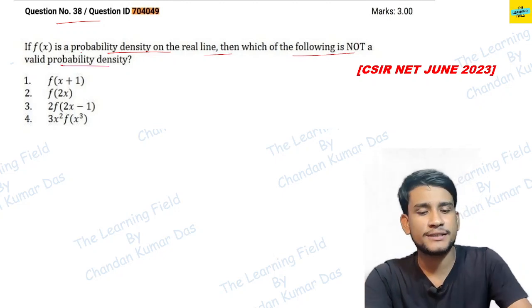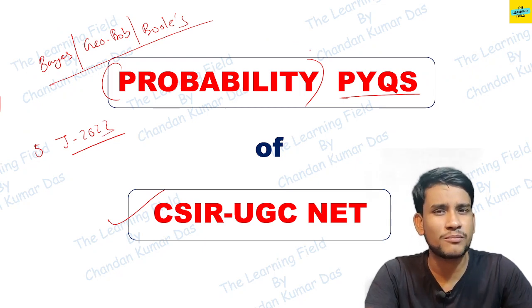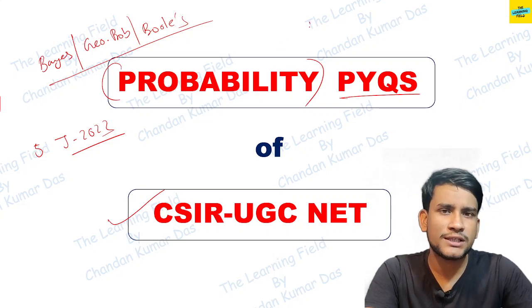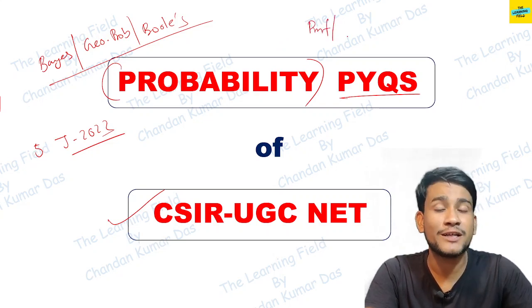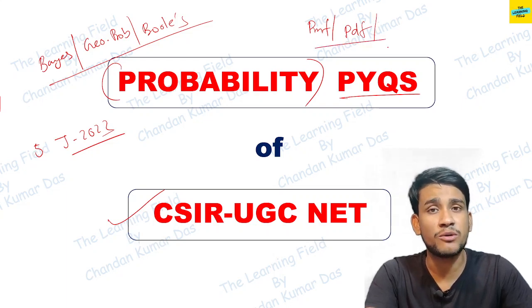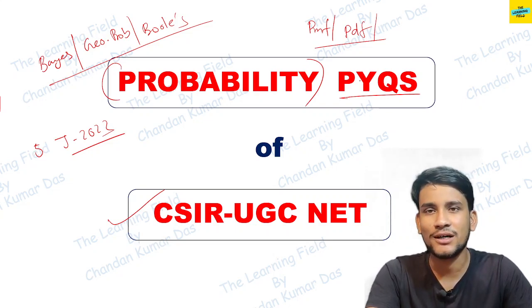So I say here that these questions are not just based on probability, because the probability chapter is very little. Here the PMF, that is probability mass function, or PDF, probability density function, the questions from random variables. These types of basic probability or statistics questions we discuss here. And if this session is helpful, then I can obviously make such lectures for CSIR NET PYQs on the statistics and probability portion.